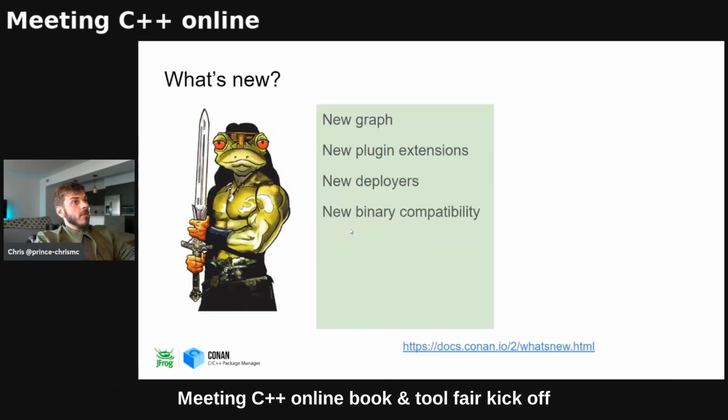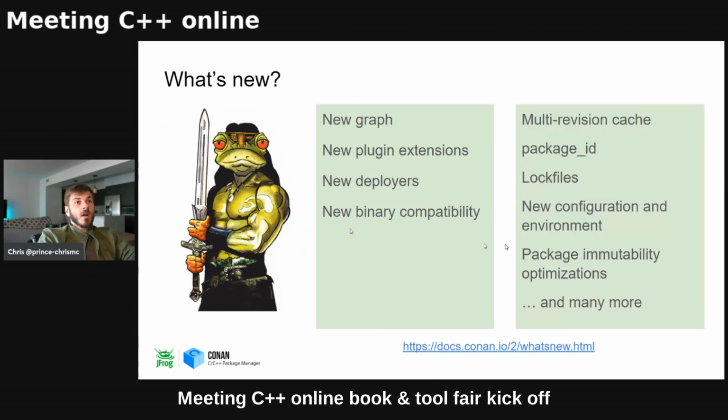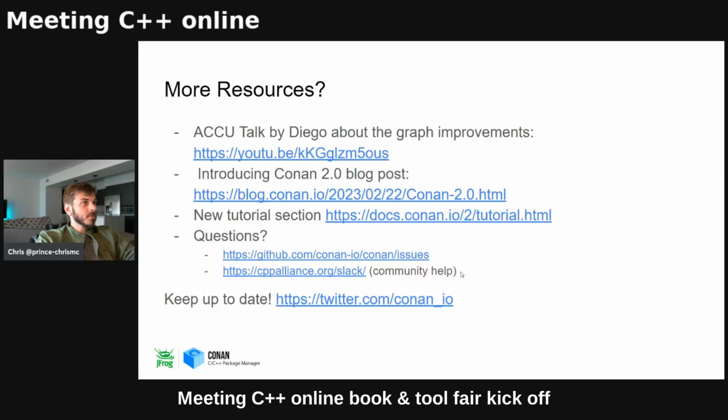New graph model, new plugins, extensions, deployers, binary compatibility, things I didn't mention, multi-revision cache. There are new package ID modes. Lock files got a huge revamp, which is super good. Configurations and environments got overhauled, package immutability, and so much more. There's a page on the docs, What's New, and you can learn all about it there.